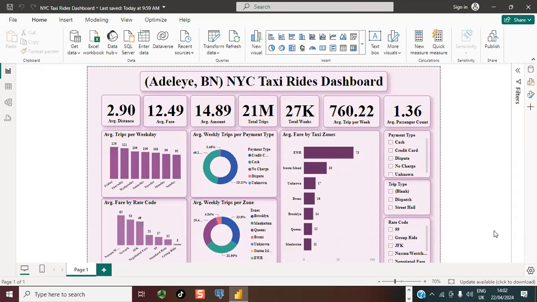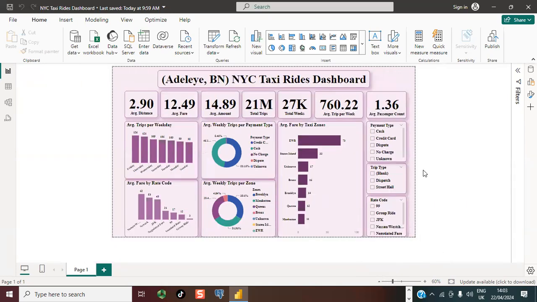Also, further insights into the data reveal the average fare by rate code, as you can see here, is from Nassau. And the average fare is also about $62. Again, we can see here that the average weekly trips per zone is recorded by Brooklyn, which is about 33.6%. I have 3 different types of slicers that I used: payment type, trip type, and rate code. So I can decide to use any of these slicers to get further insights into the data.